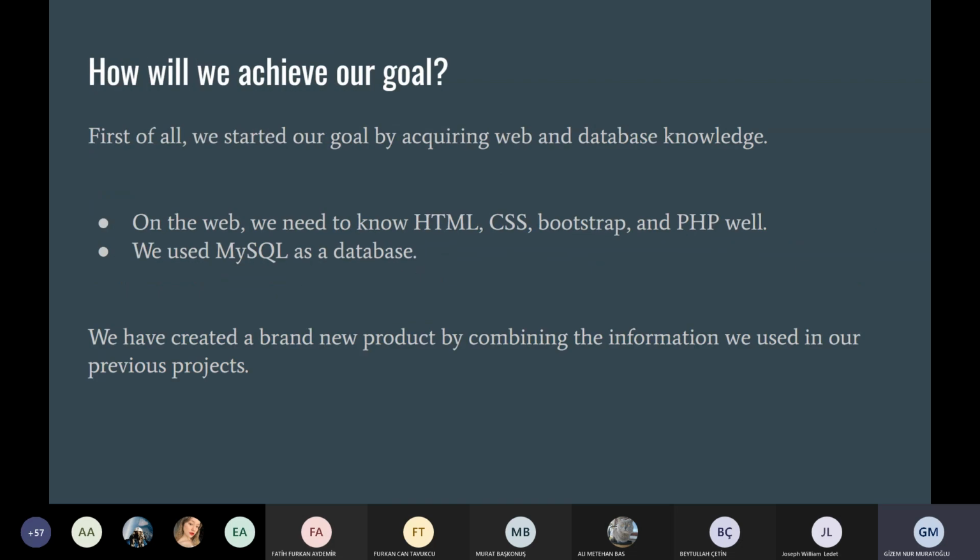How will we achieve our goal? First of all, we start by acquiring web and database knowledge. On the web, we need to know HTML, CSS, Bootstrap 5, and PHP well. We use MySQL as a database. We have created a brand new product by combining the information we used in our previous project.